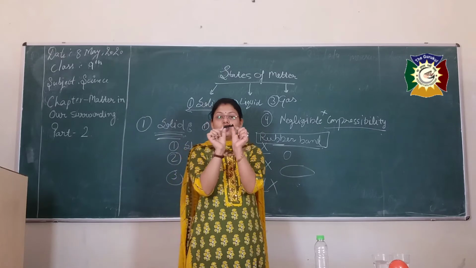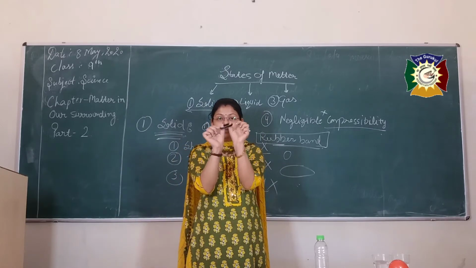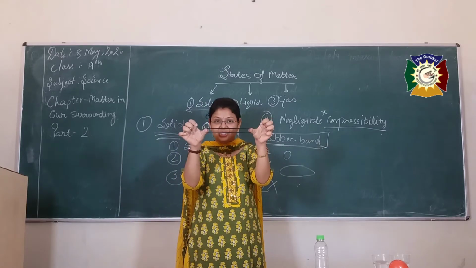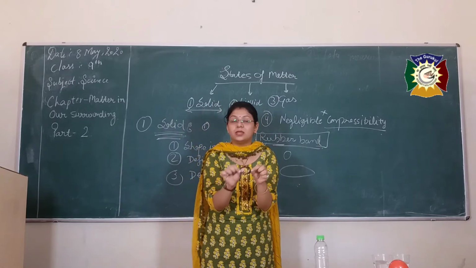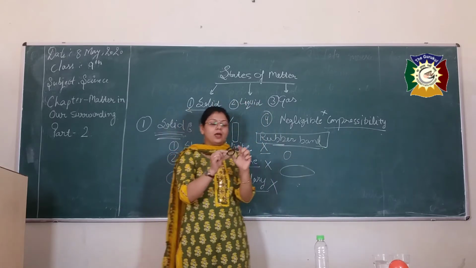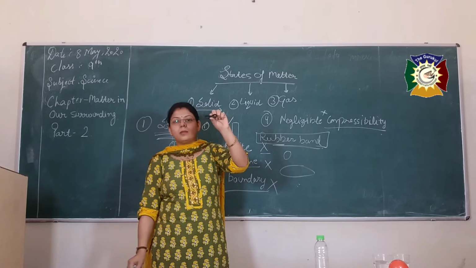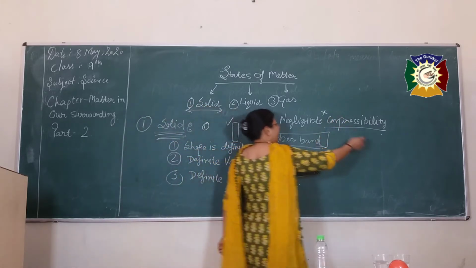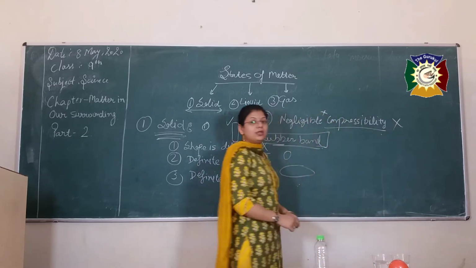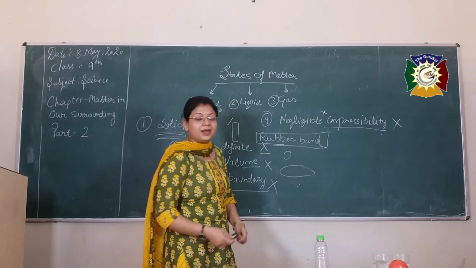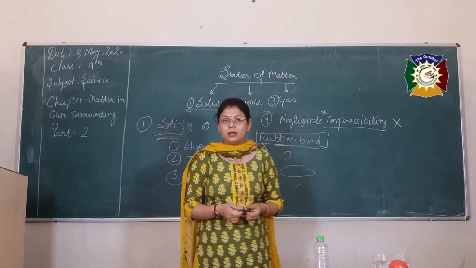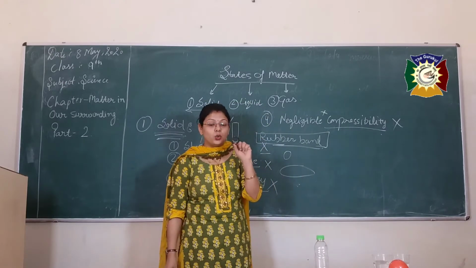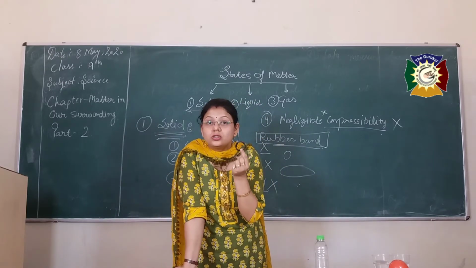Another is negligible compressibility. Compressibility is just the ability to compress, and this is stretching. This one is compressibility: I can easily compress this rubber band, as you can see. So again, negligible compressibility is not satisfied. In the case of the rubber band, all these four properties are not satisfied. But there is a twist. It is still a solid.